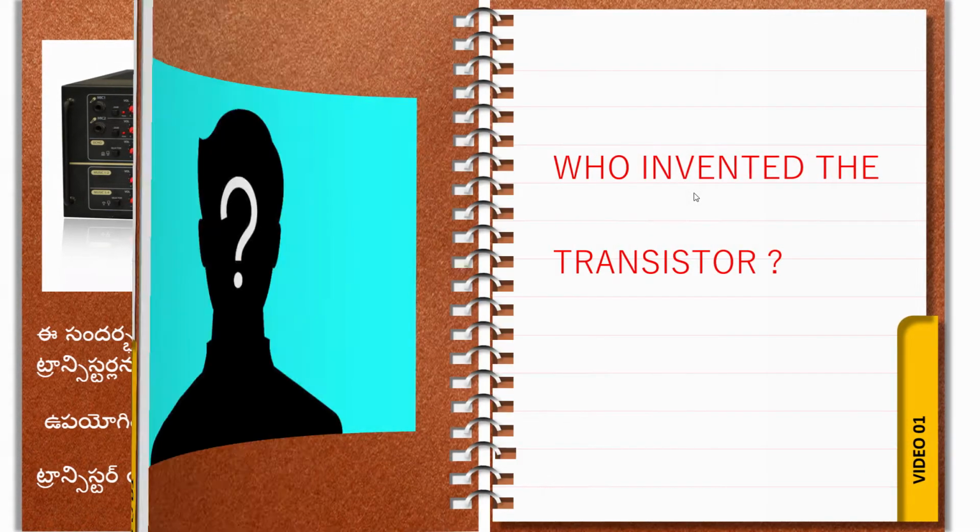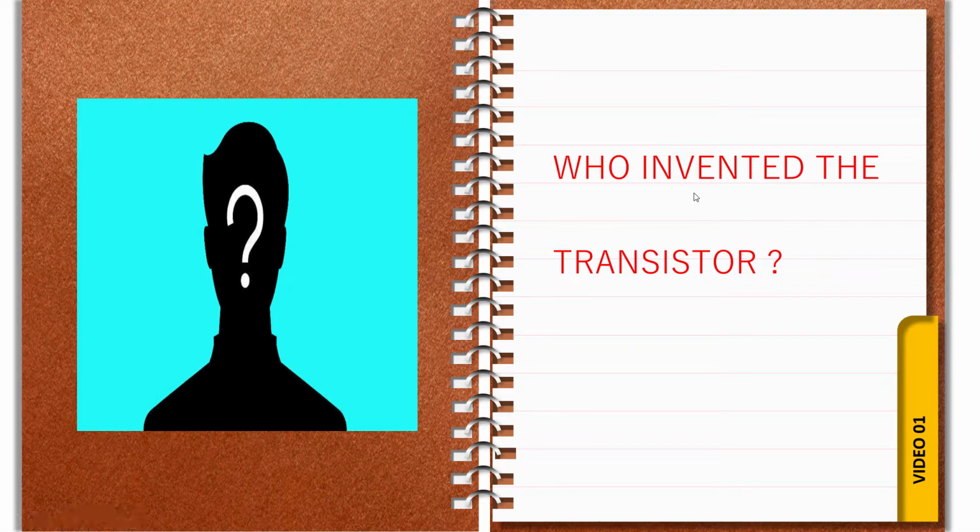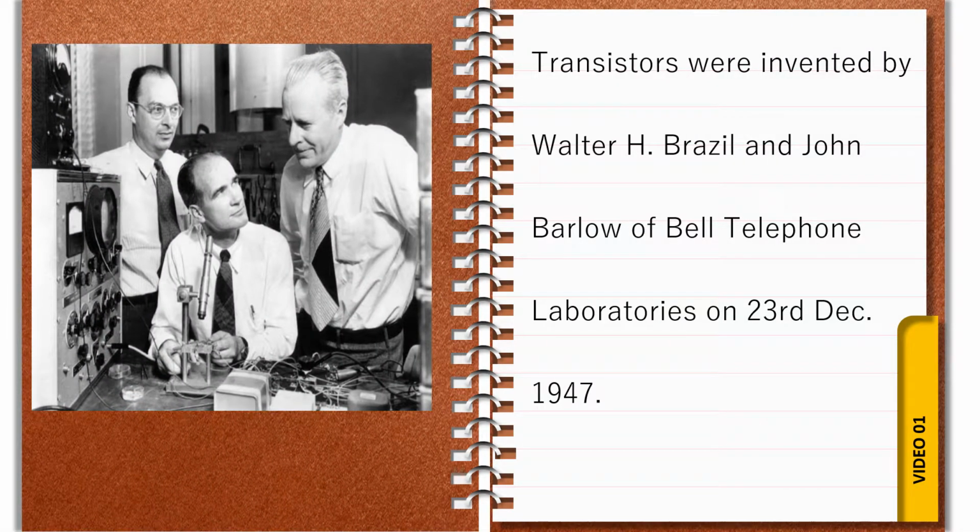Next, who invented the transistor? This is a very important question. In a lot of exams, this question will come. The transistors were invented by Walter H. Brattain and John Bardeen of Bell Telephone Laboratories on 23rd December 1947. These two scientists' names are a very important point.